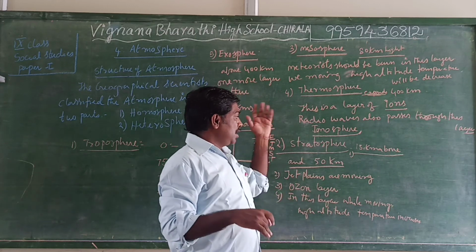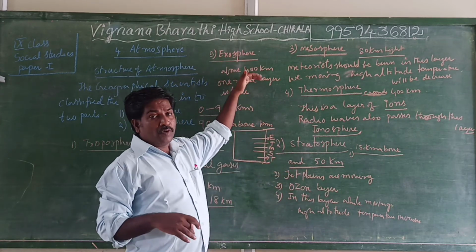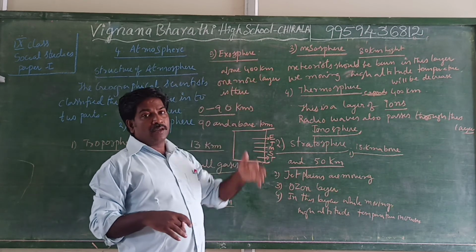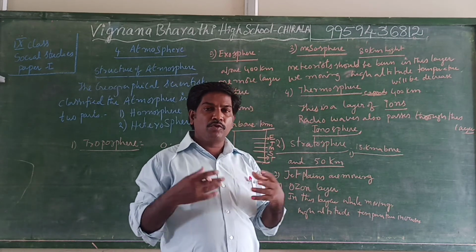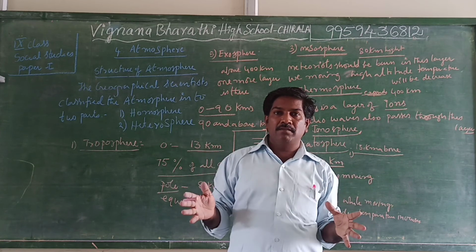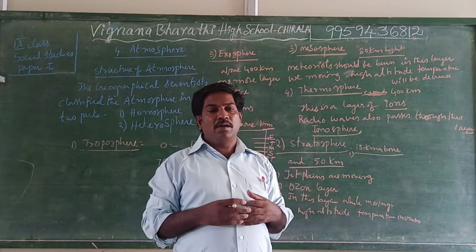And the last layer, that is exosphere, above 400 kilometers height. Exosphere is there, but we don't know about the exosphere, because suppose we are moving towards the exosphere, ultimately we should be burned. So that's why we don't know about this layer.